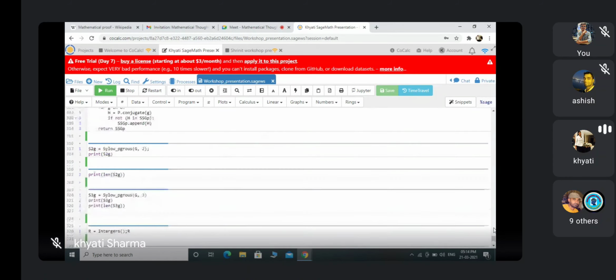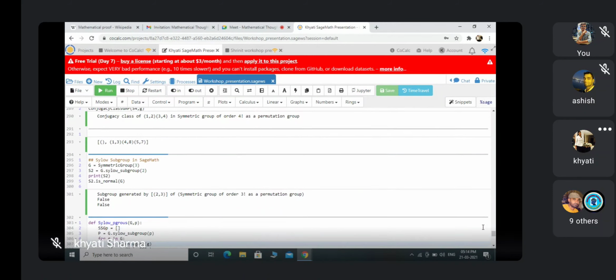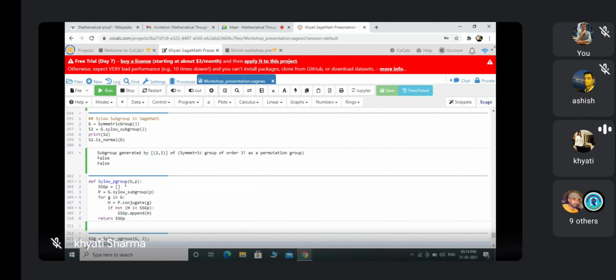So this is one command. This is not an inbuilt command in Sage. This command is sylow subgroups G comma P. G is the group, P is the prime. Now I am defining a variable SSGP equals this empty list. Now it's a variable and this list is empty. Now P is another variable: script P equals G dot sylow underscore subgroup P. So this P contains the P Sylow subgroup of G.